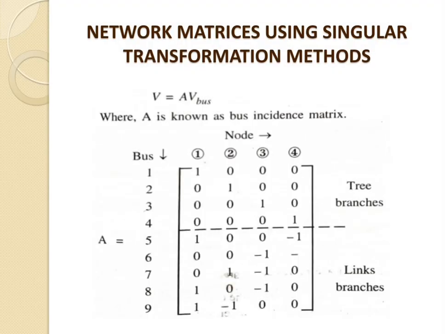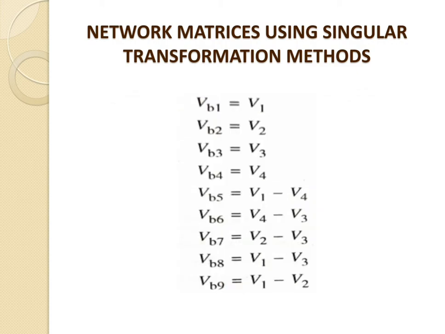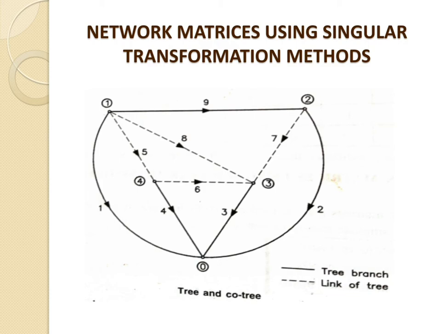Now we can also say that V is equal to A times the bus voltage, where A is known as the bus incidence matrix. From the previous figure, we have already differentiated between tree and co-tree, and based on that we have already differentiated the twigs and links.